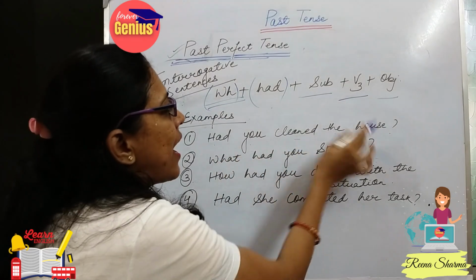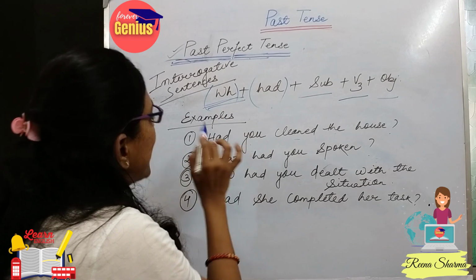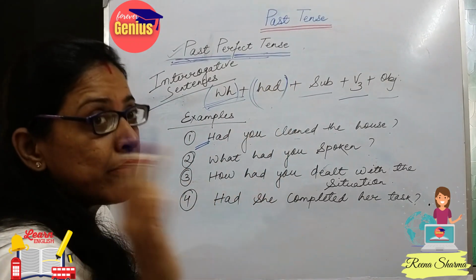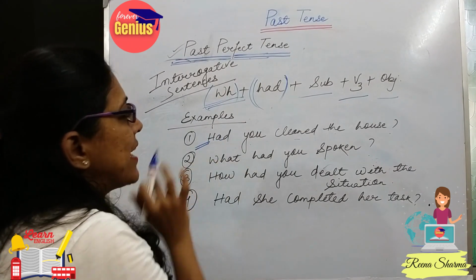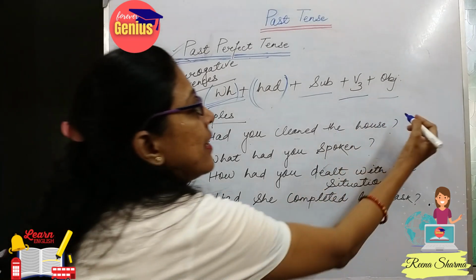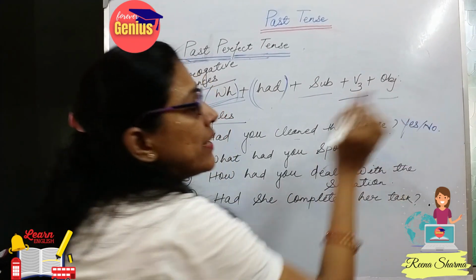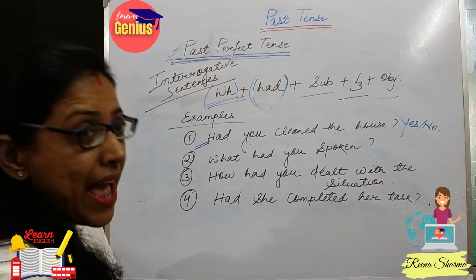Had you cleaned the house? See, I have not started this sentence with the WH family. I have started with had. When I am starting with a helping verb, I can give an answer in either yes or no. Only in those cases would we start the question with had.